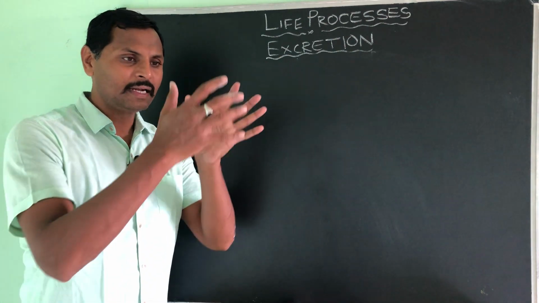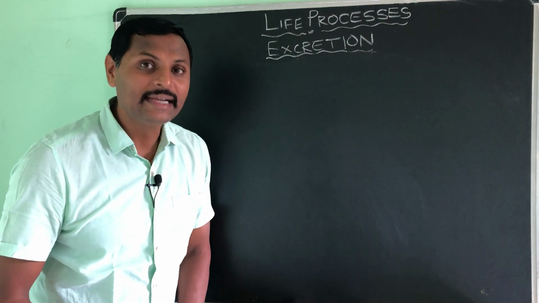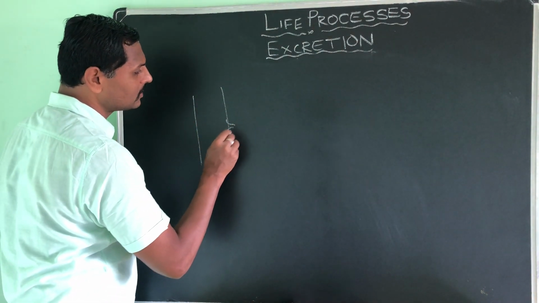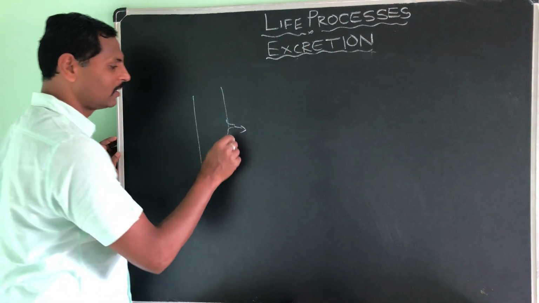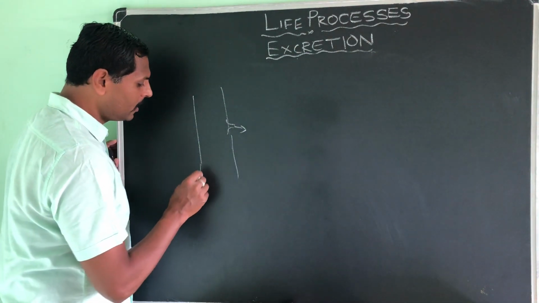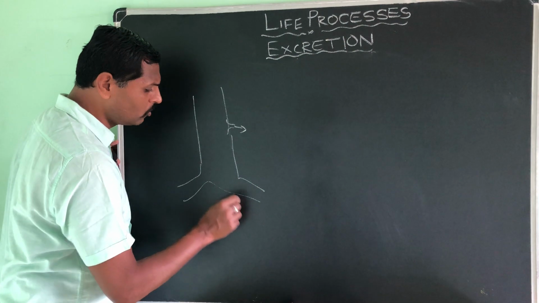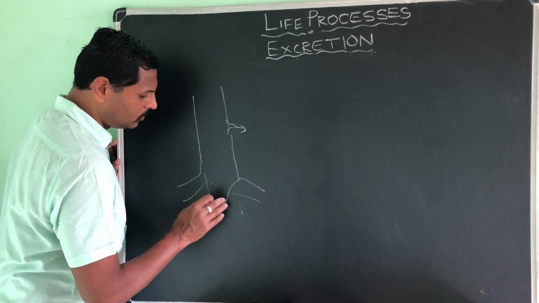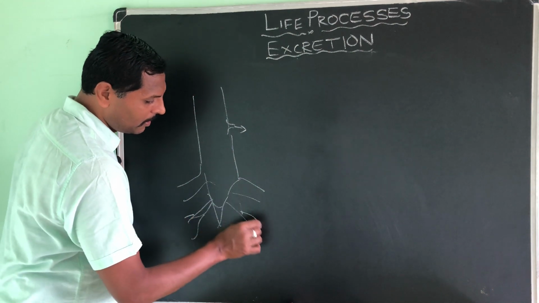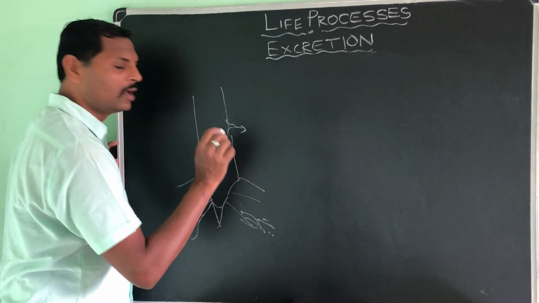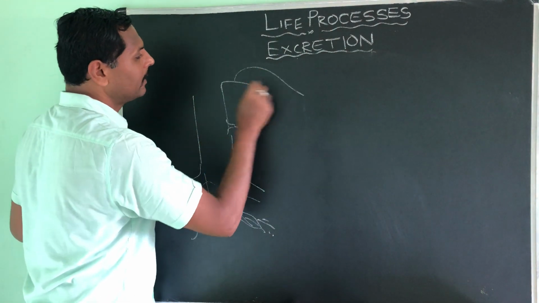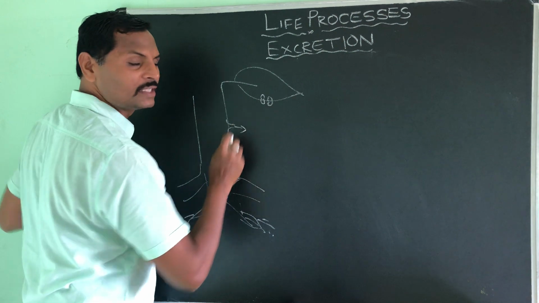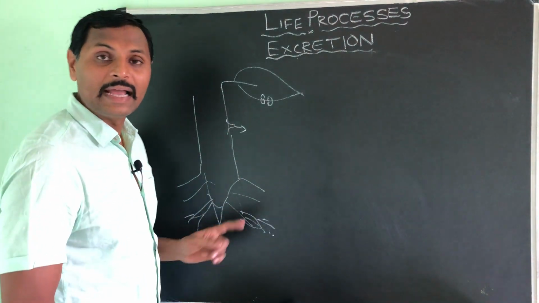And in the stem they have lenticels. So through those lenticels they will throw out the carbon dioxide. And you know that the roots have root hairs. So with those root hairs they will throw out the waste material, and in the leaves the stomatal pore will help in throwing out the waste gases, and even excess water.